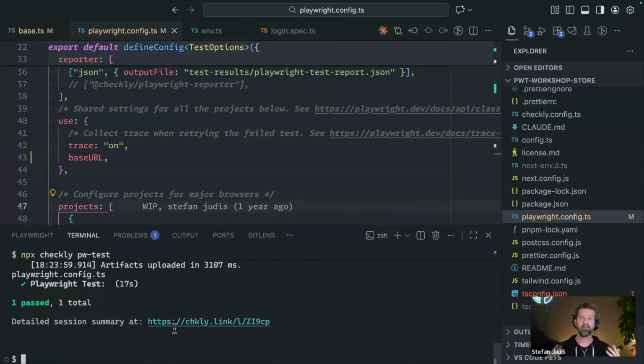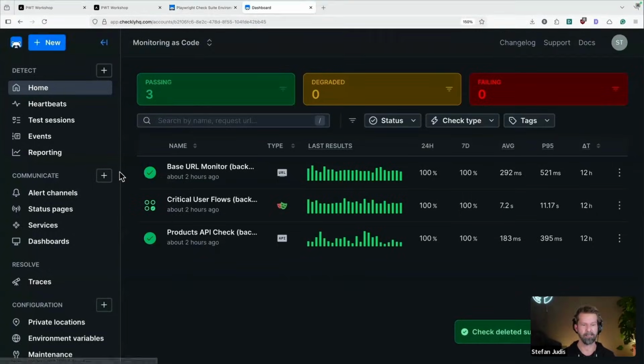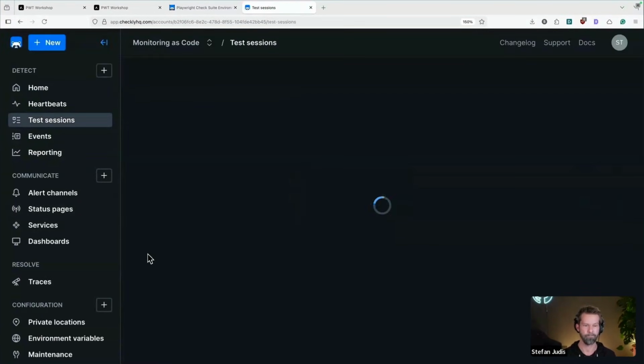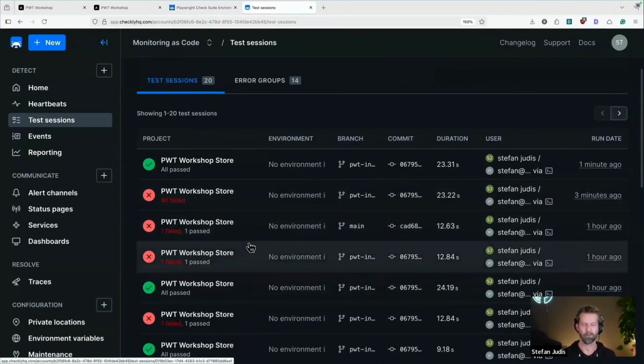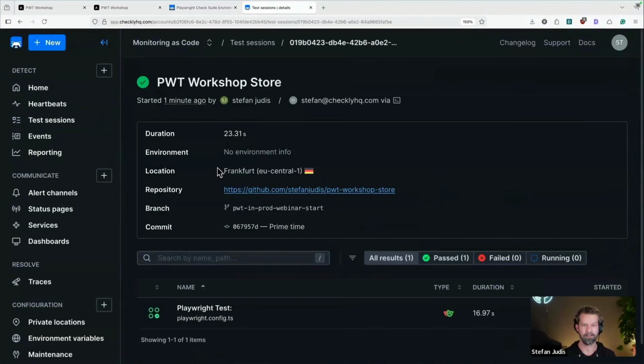Cool. And whenever you've run your Playwright stuff in CI/CD, you probably know the dance. You have to download a zip file with the traces. You have to go to trace.playwright.dev. If you use the Checkly CLI to run your Playwright tests, you'll receive a handy URL that you can then access. So when we now go here to Checkly and go to the test sessions, here we go. Here are my failed attempts because it was not properly configured. But here we have the Playwright code that we just executed in Checkly.